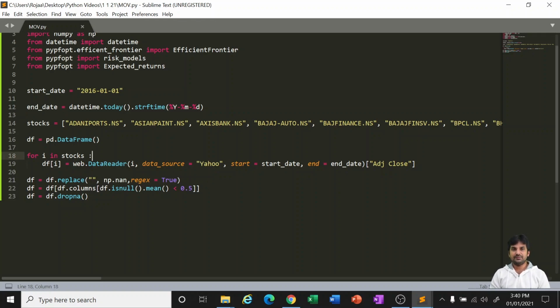Before going to the next step, I would like to do one more thing. At times, when you try to download data from Yahoo, it gives exception errors. For example, when it tries to download the data of Bajaj Auto, it has some issue. So Python will say it is having an issue downloading Bajaj Auto, so it is stopping the process. For us that's okay.